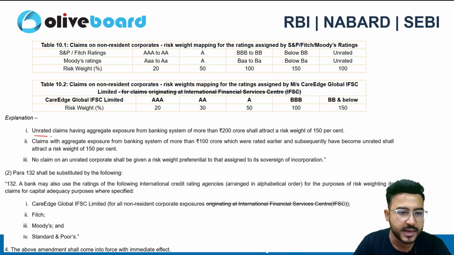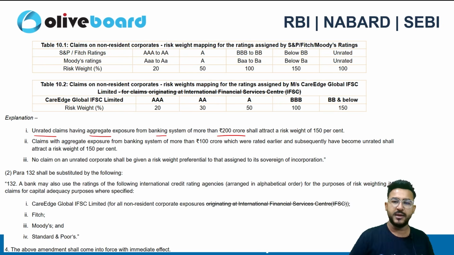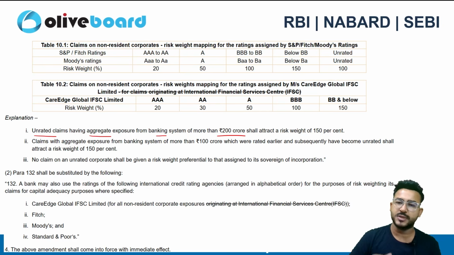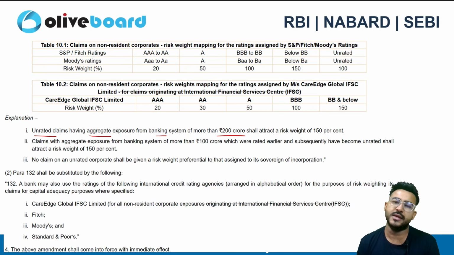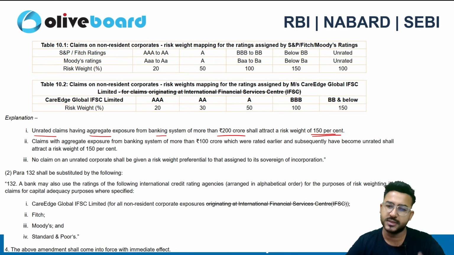Now, if an unrated claim is there having an exposure from the banking system of more than 200 crore rupees. So say for example, a unrated claim is there. Suppose somebody has given loans to the non-resident corporates, right? And that is unrated. Rating has not been done. So in that case, if the exposure is of more than 200 crore, then a risk weight of direct 150% will be assigned. Okay, because this is highly risky because it is not at all rated, right? Provided that it is more than 200 crore.